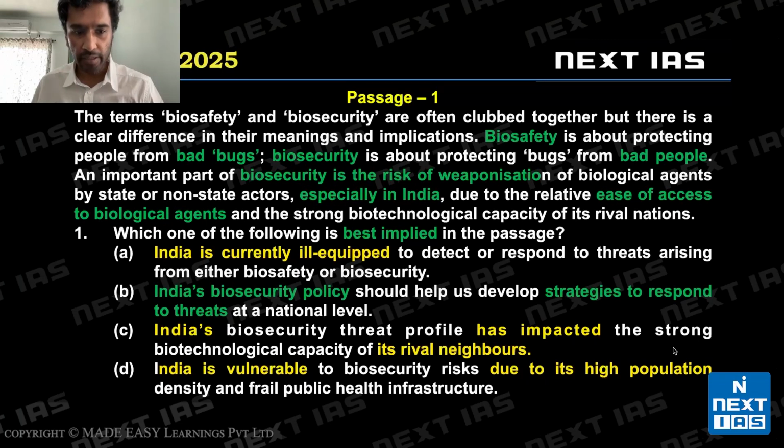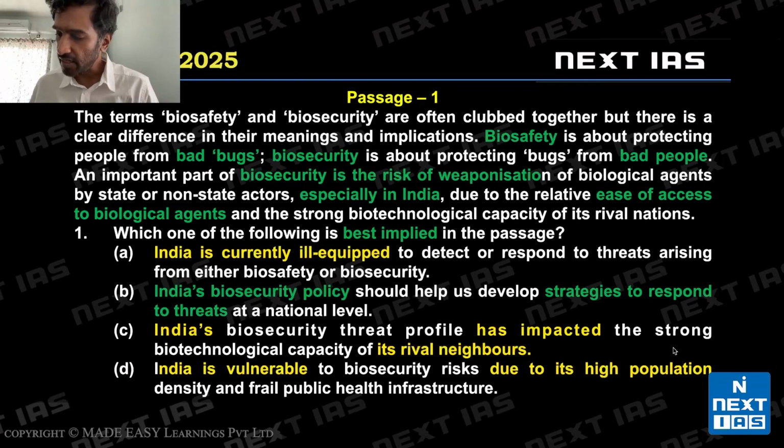Let's look at option B. India's biosecurity policy should help us develop strategies to respond to threats at a national level, right? So we are told risk of weaponization is high, especially in India. Now, this is the implication or inference. We need to make a fresh conclusion. India's biosecurity policy should help us develop strategies is a valid implication or inference. Let me get back to option B. I'll tell you why it's valid. First, let's look at why C and D are invalid.